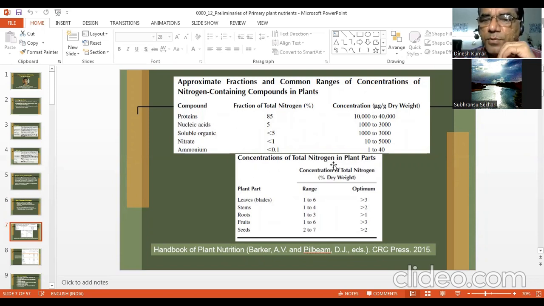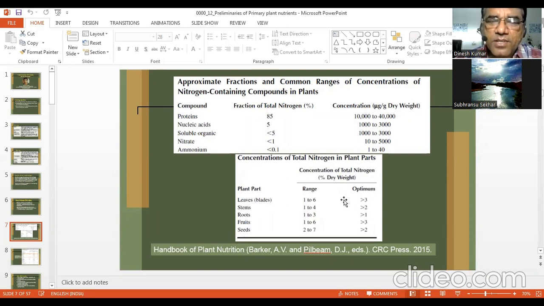Now, concentration of total nitrogen in plant parts. Which part has more concentration? You have shoot part, you have root part, you have leaves, stem, buds, flower. A variety of things are there in the plant, different body parts. So you can see concentration of total nitrogen in plant parts on a percentage dry weight basis. So in leaves, you can get 1 to 6% nitrogen, and the optimum is more than 3%.